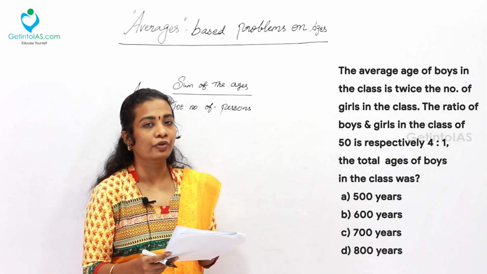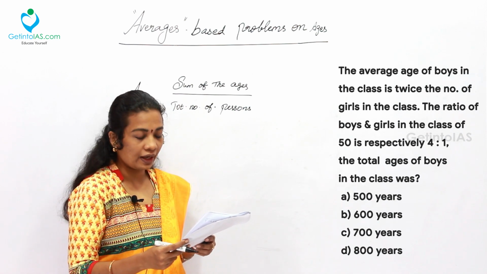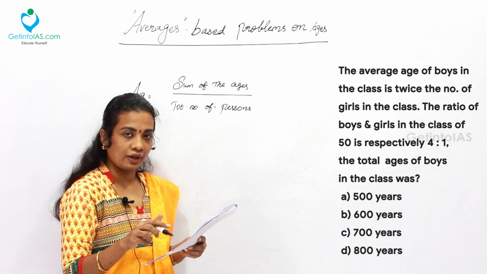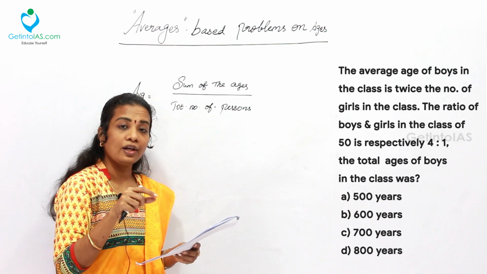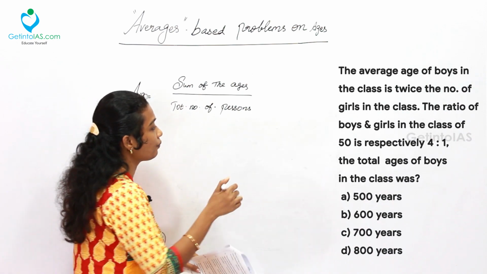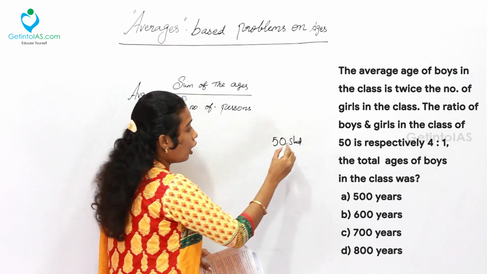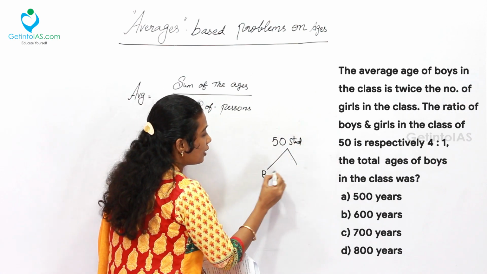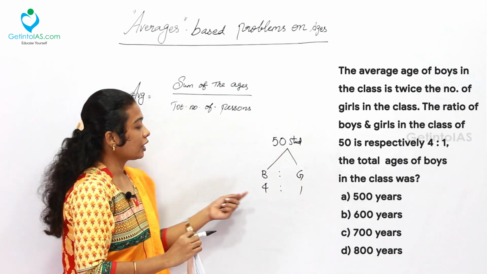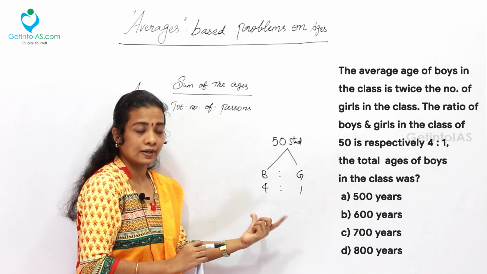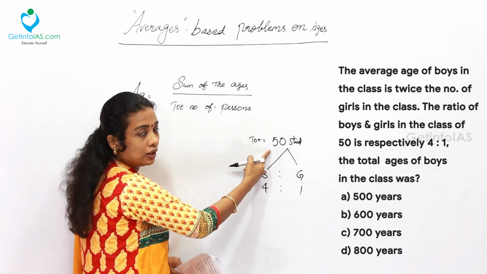So let's start the sum with the second statement, that is the ratio of boys and girls in the class of 50, which means total number of members in the class is going to be 50. The ratio of boys and girls is 4:1. So totally there are 50 students. Out of that, boys to girls is, the ratio is 4:1. Can we find the total number of boys and girls? Yes, exactly. Total students in number that is given, that is 50 students.